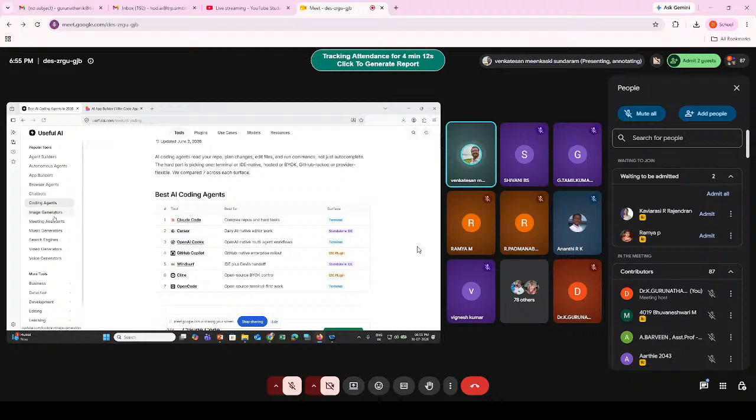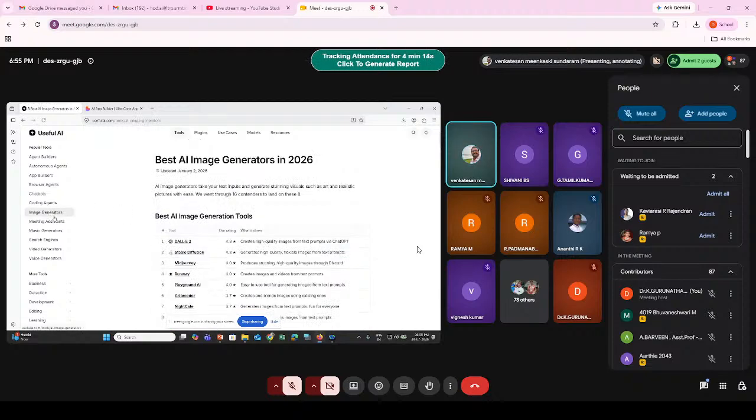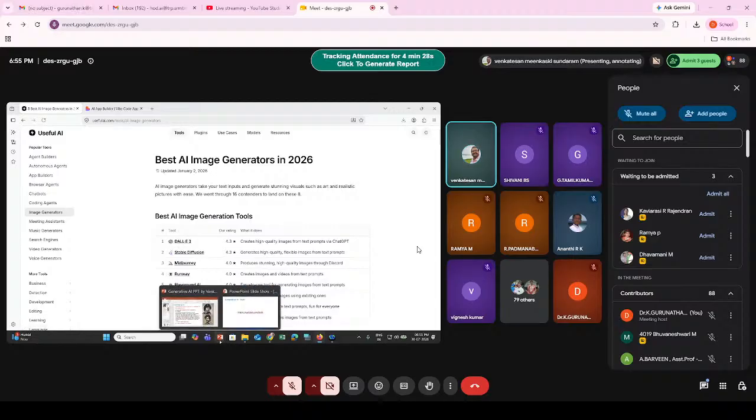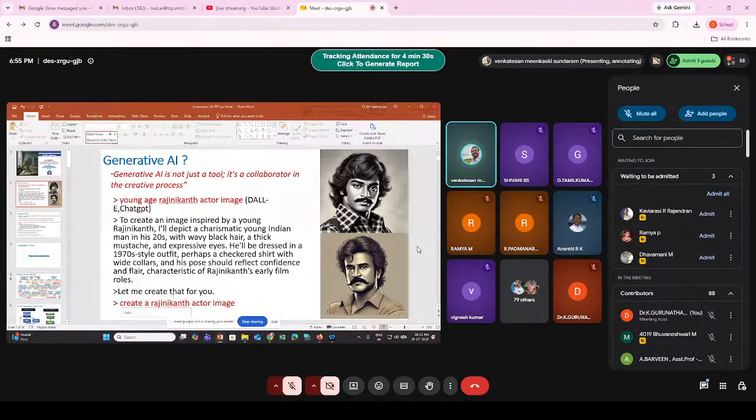Now, sir, I want to generate images. Now you can see DALL-E 3. It is one of the important image generation tools, added to ChatGPT. In the slide I have written DALL-E, ChatGPT.